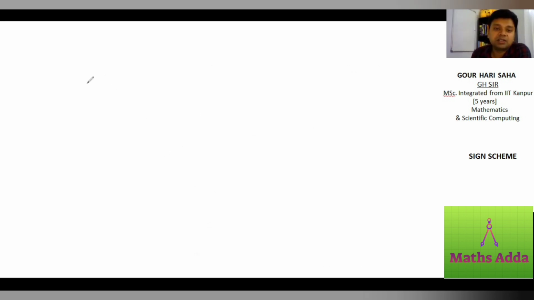So let us start with what type of question will be asked in the sign scheme. Question will be like this one: x minus 1 is greater than 5. How to do it? It will be x square minus 3x plus 2 less than 0. How to do it?